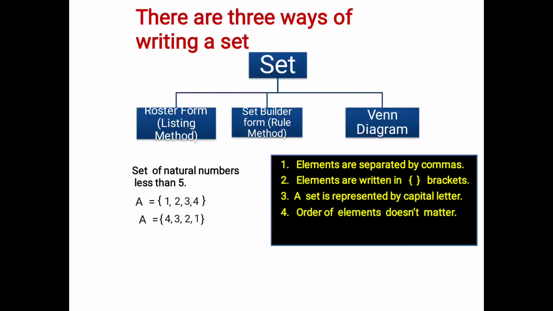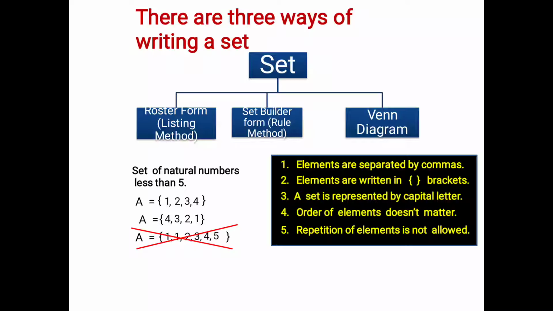Again I am telling, order is not important. Elements should remain same. It should satisfy the given condition. Last but not the least, repetition of elements is not allowed. It means you are not going to repeat any element in a set. For example, over here, 1 is repeated. This is not allowed.